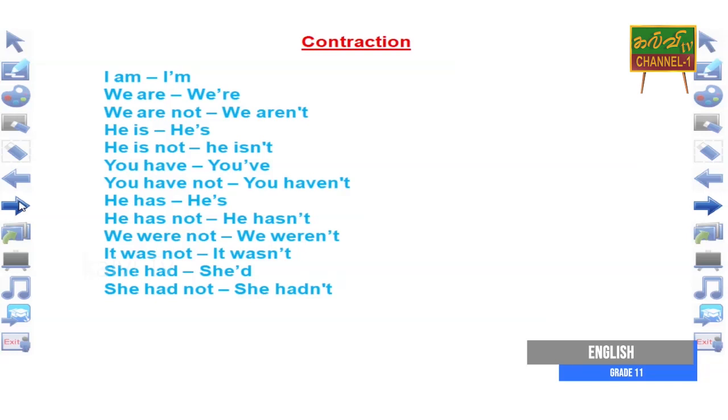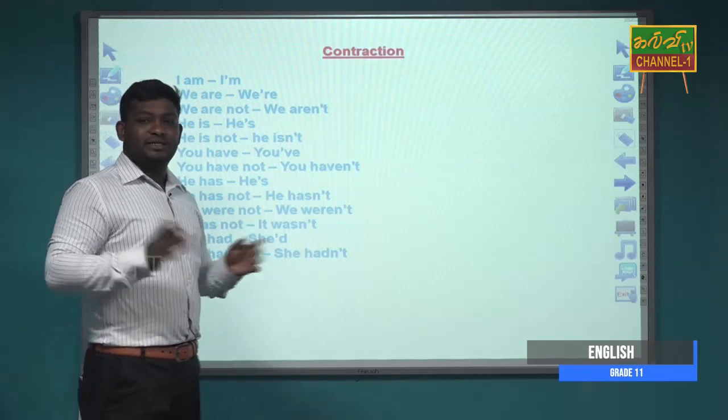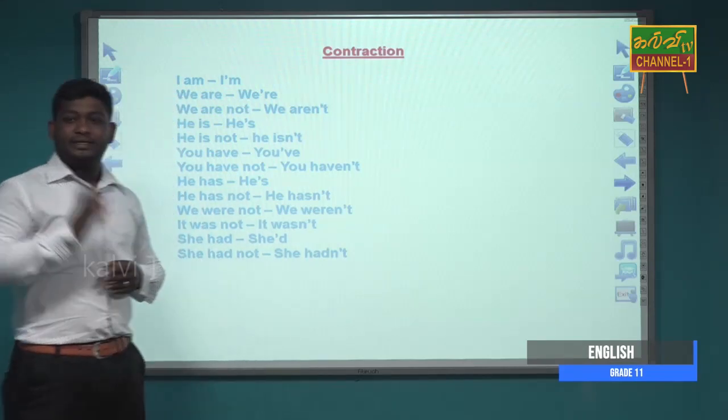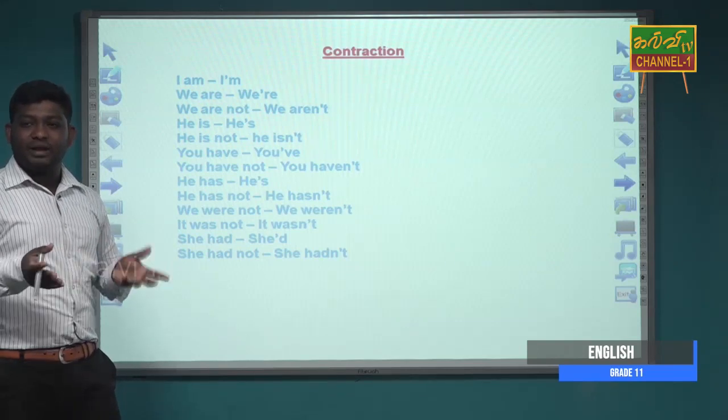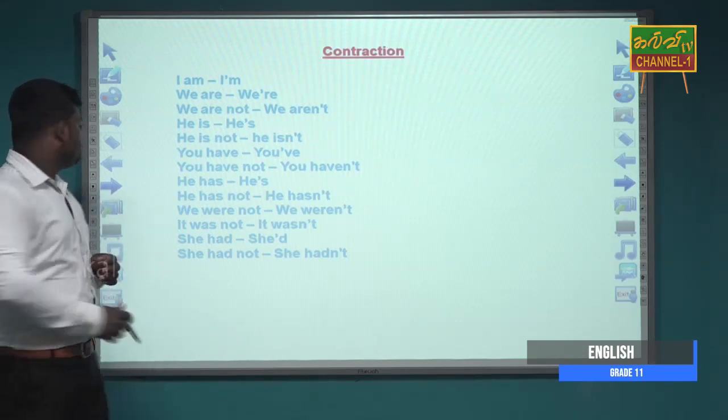We were not can be contracted to we weren't. It was not can be contracted to it wasn't. She had can be contracted to she'd. She had not can be contracted to she hadn't. These are the contraction forms that we can use when we make sentences or paragraphs in English.